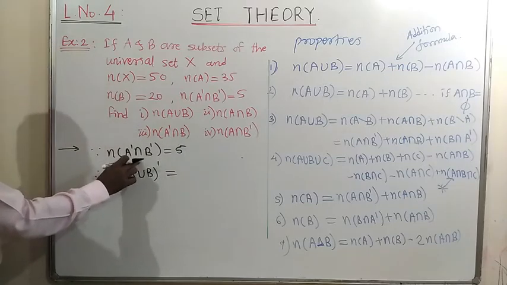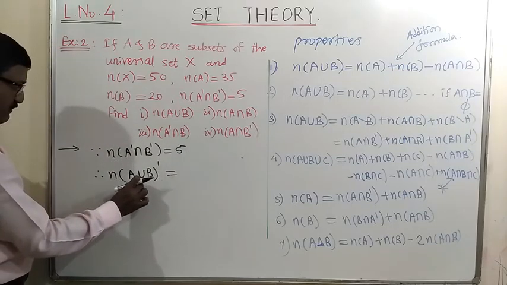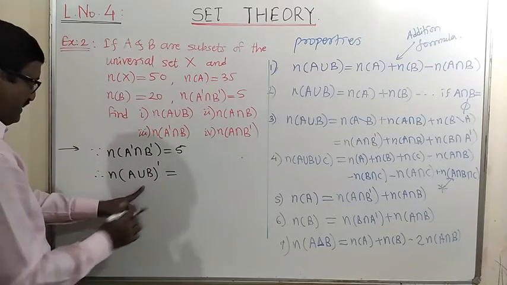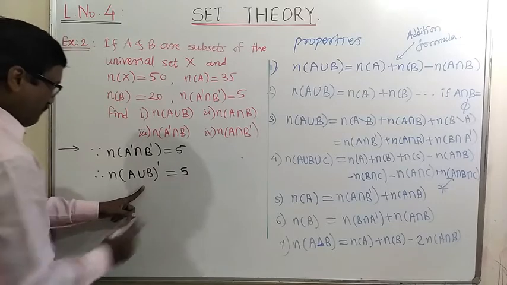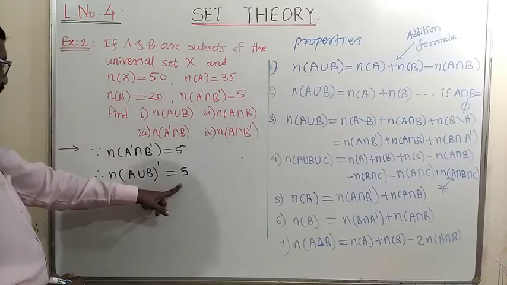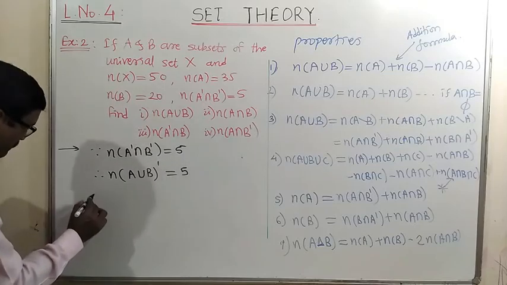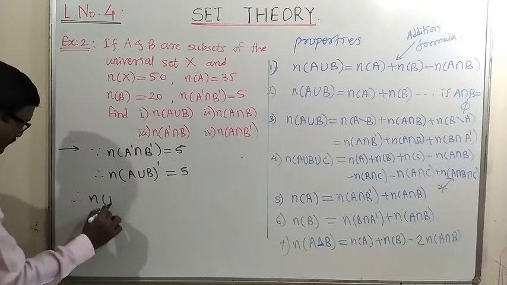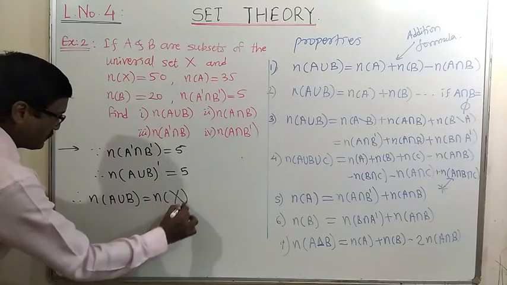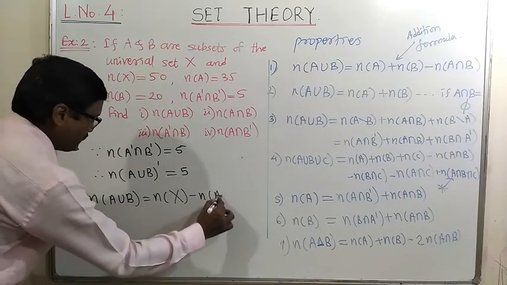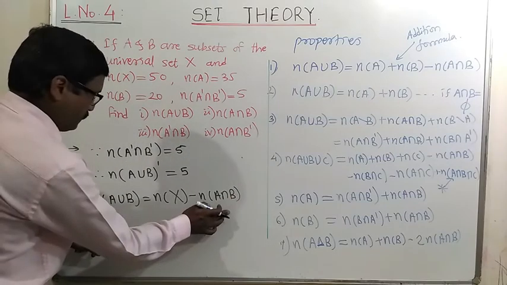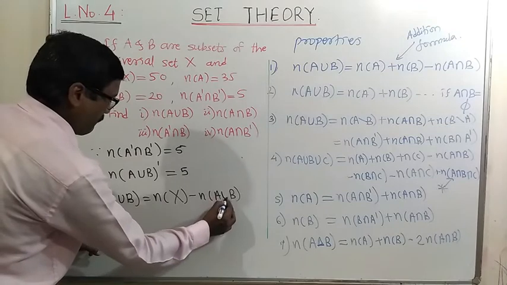This A complement intersection B complement is nothing but the A union B complement. So the number of elements in this is the same, 5. Therefore, the number of elements in A union B is nothing but the number of elements in X minus the number of elements in A union B complement.